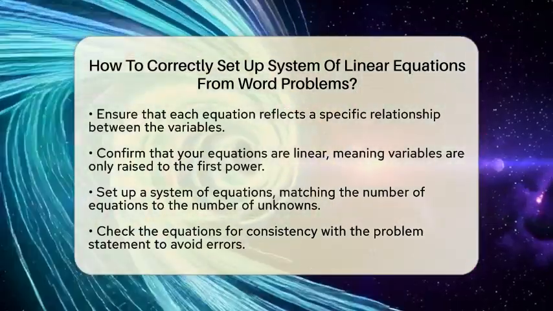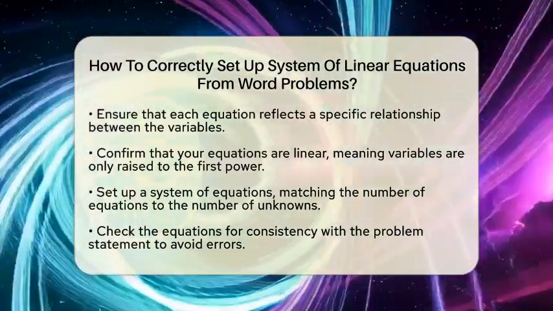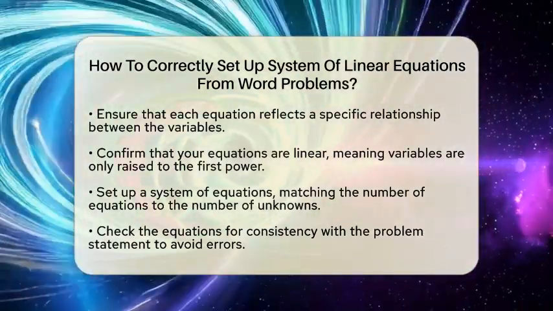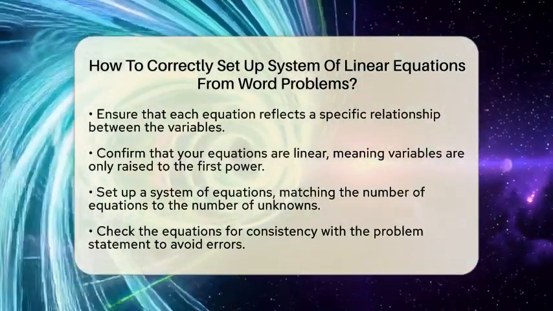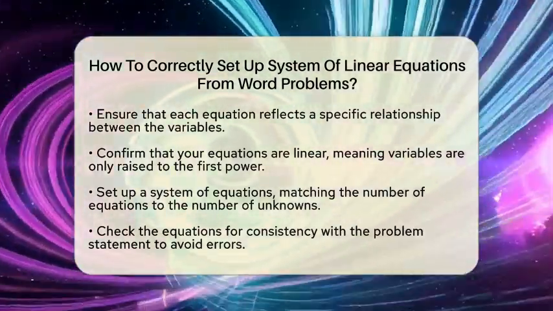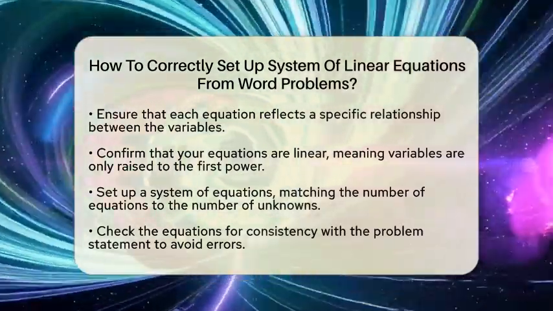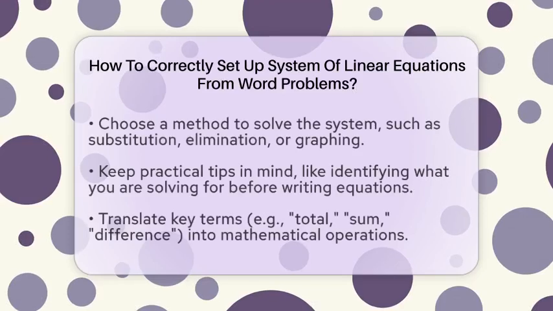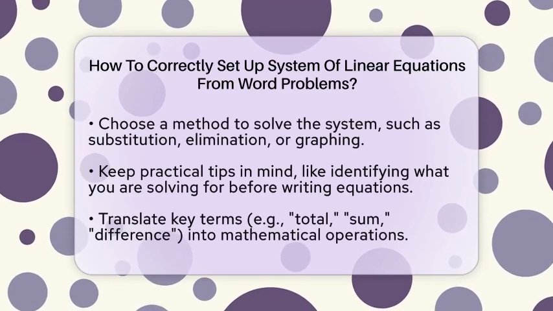After that, ensure your equations are linear. This means your variables should only be raised to the first power. Each equation should look like ax plus by is equal to c, where a, b, and c are numbers. Then set up a system of 2 or more equations. Generally, you need as many equations as you have unknowns to find a unique solution. If you have 2 unknowns, you will need 2 equations.